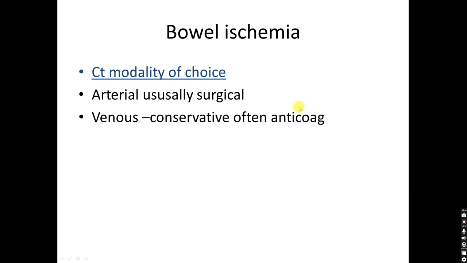Bowel ischemia: CT is the modality of choice. Ultrasound can sometimes diagnose it on color Doppler; there won't be flow in the superior mesenteric vein or artery. Most of the time, because of bowel gases, it will be less sensitive.